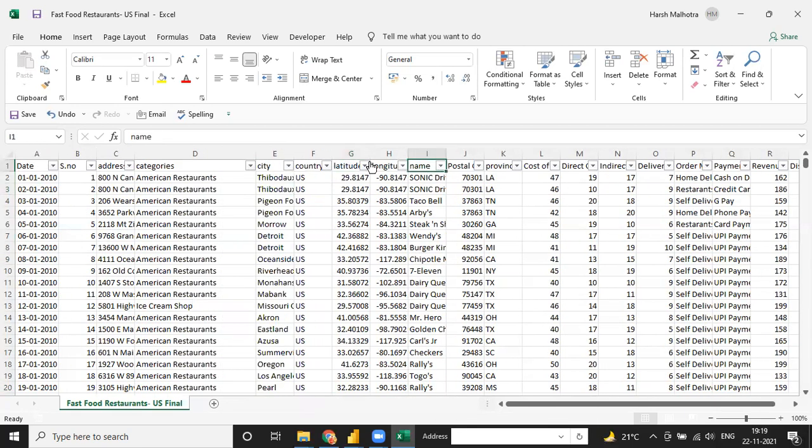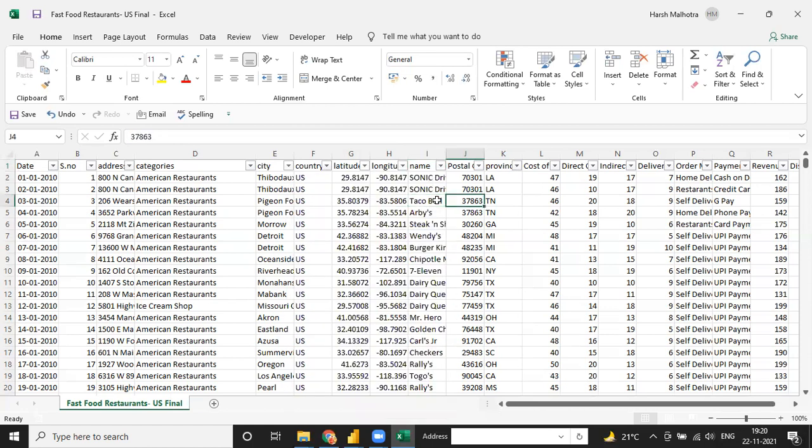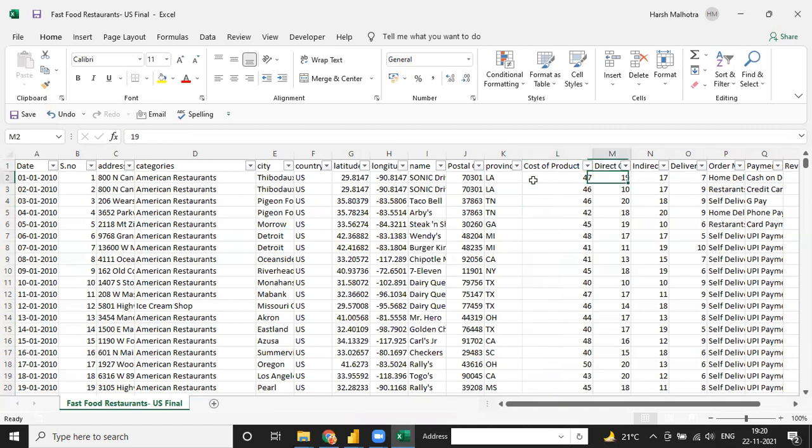This is the name of the restaurant. Suppose you click on 7-Eleven, 19 Miles, A&B, Average Pizza: these are fast food restaurant names, and these are the categories. The categories are not restaurants. If you click on 7-Eleven, it deals with one of the categories. Then we have the postal code, province, and cost of product. This amount is in dollars, sorry, not in rupees.